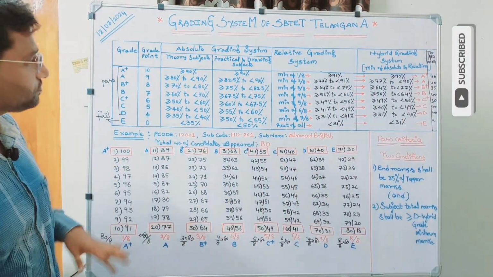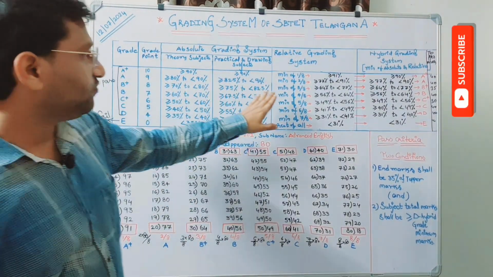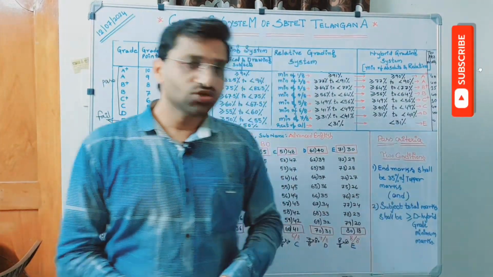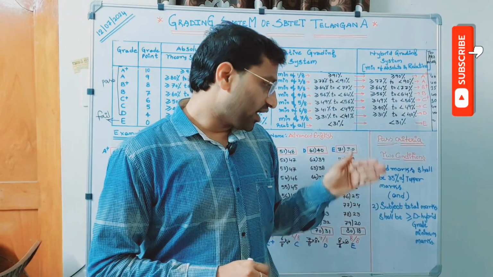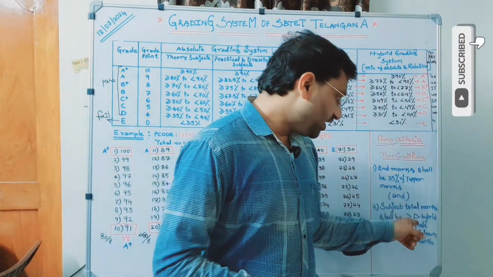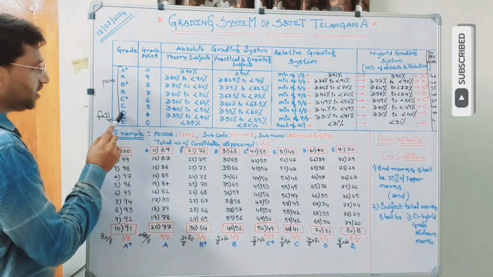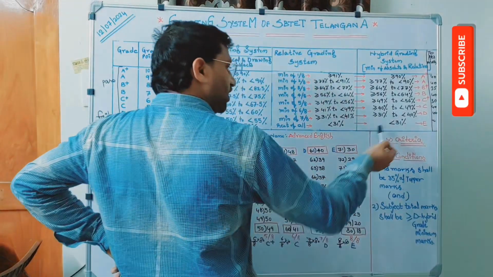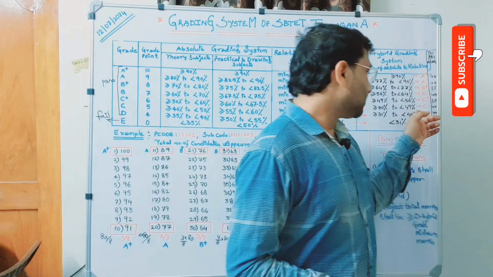What is the meaning of this? As I told in the beginning of the session, all these percentage of marks are actually out of 100. That means the second condition should be satisfied is subject total is out of 100 actually. So out of 100, the candidate should get the subject total marks minimum, that is greater than or equal to D hybrid grade minimum value. What is D grade actually here? This is D grade. Absolute, relative, absolute. What is the range of D grade? It is greater than or equal to 31% and less than 40%.